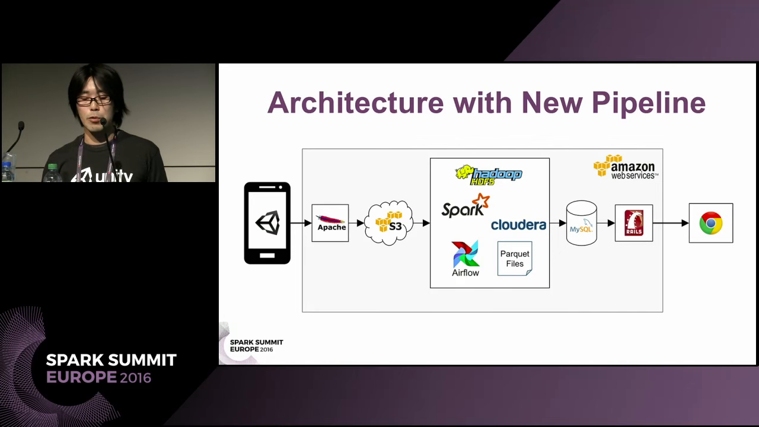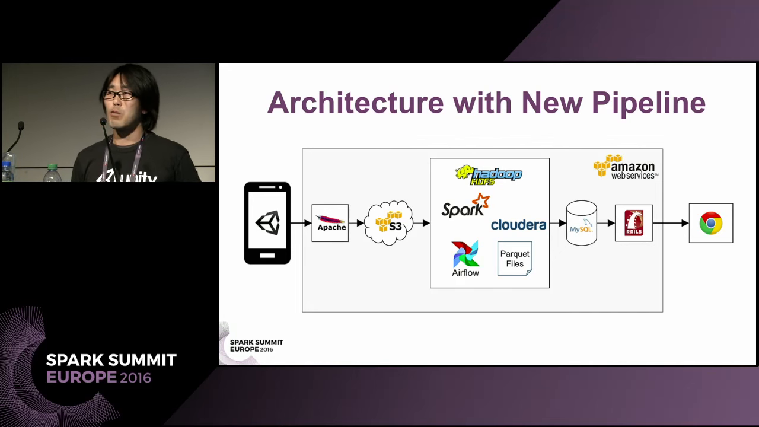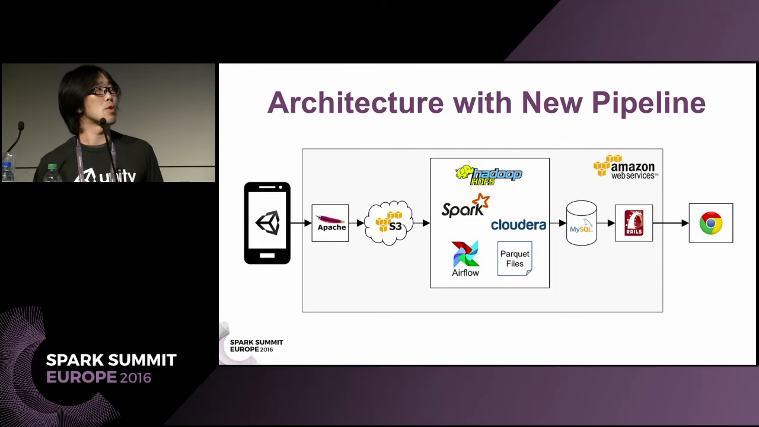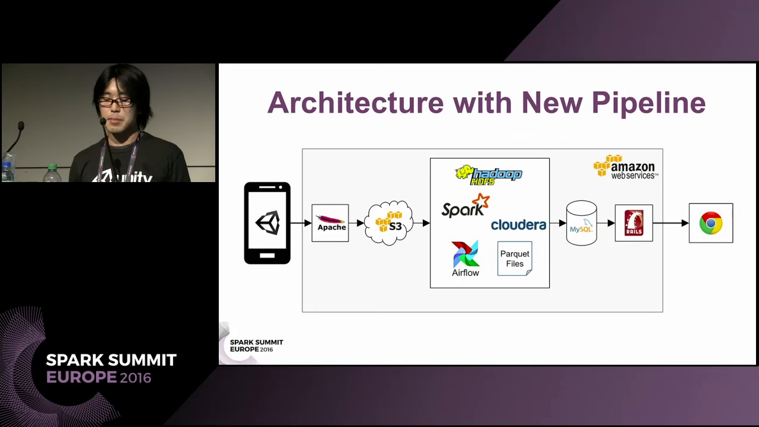And this is the architecture with the new data pipeline. What changed is the middle box here that represents our data pipeline. Some of the key technologies that we use today are Cloudera, Spark, Airflow, and Parquet.